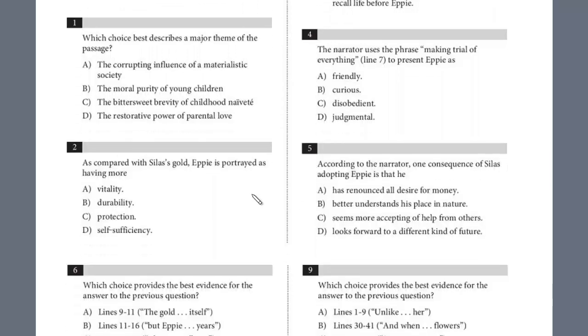All right, so question number 1, which choice best describes a major theme? Now, this is a general question. Major theme, remember, we're talking about the whole passage. Sometimes it'll say, what's the developmental pattern? And if you have trouble with these general questions, especially after reading the whole passage, I would recommend answering the specific questions first, because it'll give you some reference where to return, and then you can return at the end and do the general ones. But we're just going to do these in order. It's really up to you.